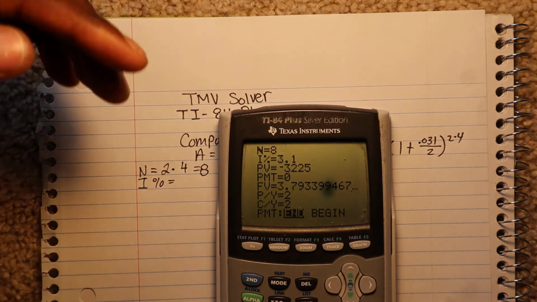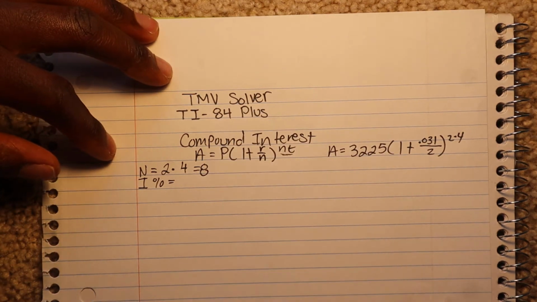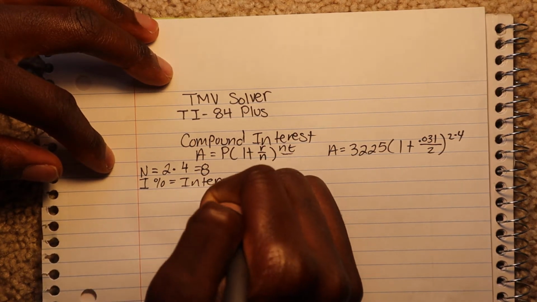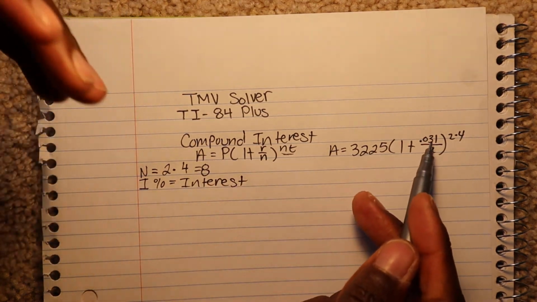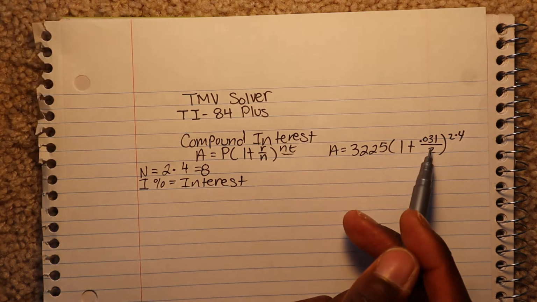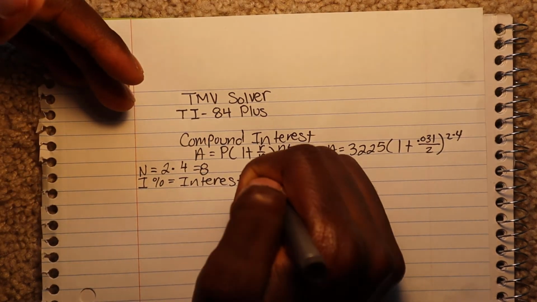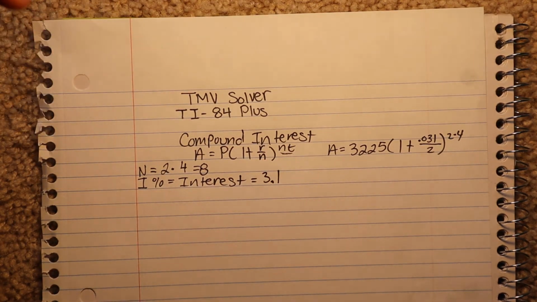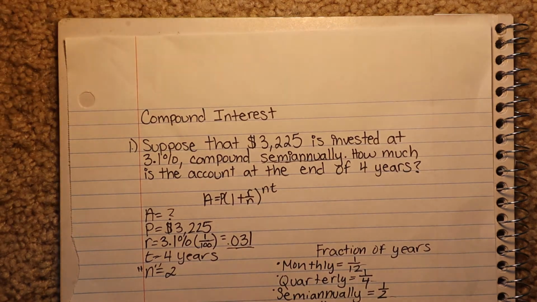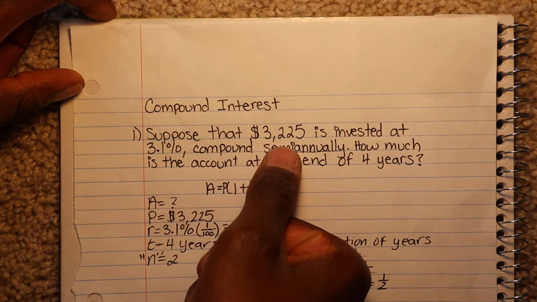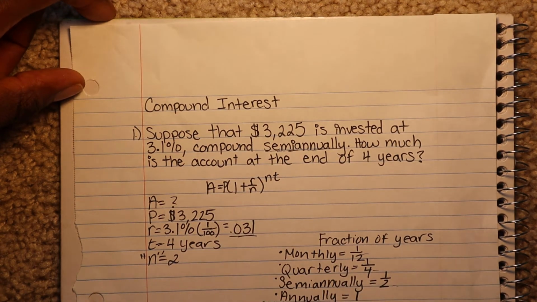So next, I%, that's what's next on the calculator. In other words, our I% is just our interest. If you remember, originally our question wrote 3.1%, and on the calculator we just enter 3.1. Just to give you a nice little recap, if you read the question again, it says suppose that $3,225 is invested at 3.1%.